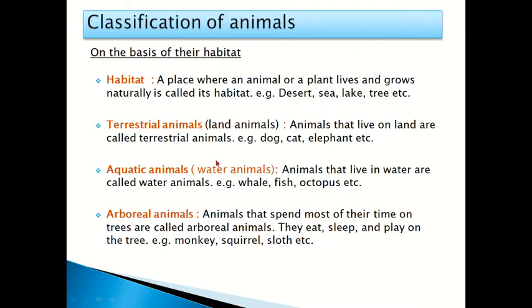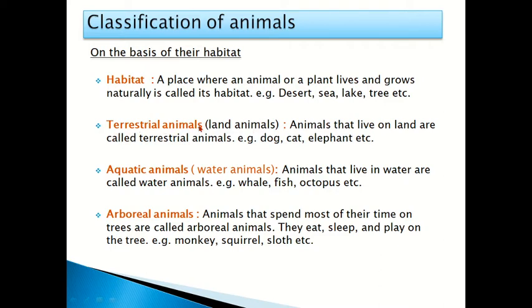Now, children, in this chapter we learn about different animals. There is a classification of animals on the basis of their habitat. First, what is a habitat? Children, we live in our house. So our house is our habitat, where we live, we grow, we eat. Every animal has its habitat. A place where an animal or a plant lives and grows naturally is called its habitat. Example: desert, sea, lake, tree, etc.